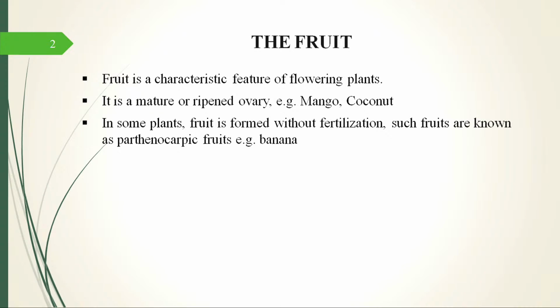In some plants, the fruit is also formed without fertilization. That happens in plants such as banana, in which fertilization is not required, and skipping the process of fertilization, fruit formation takes place. This process is known as parthenocarpy, and these kinds of fruits are known as parthenocarpic fruits. A typical fruit is called a fruit when it has formed after the due process of fertilization, when the pollen and the egg cell have fertilized to form a zygote, and then the wall layers of the ovary start to mature and ripen to form a functional fruit.